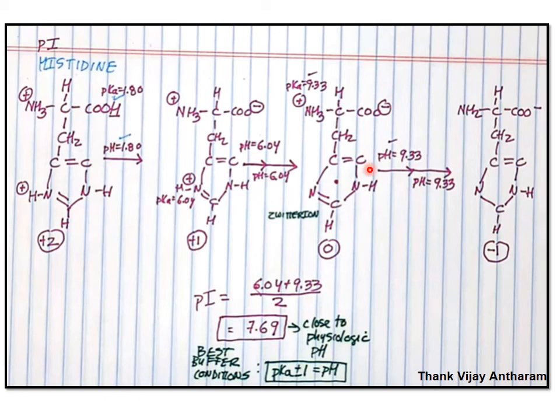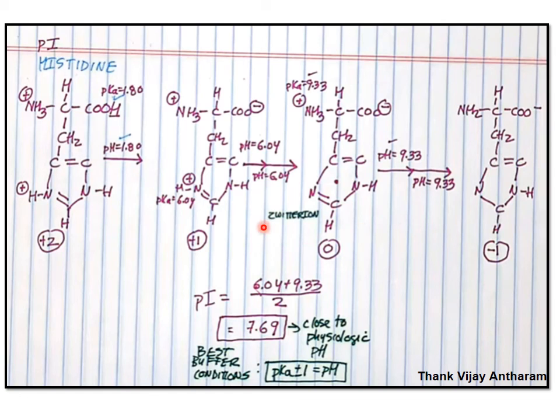Further on increasing the pH, the hydrogen is removed from the amine group, and the net charge becomes 0. Further on increasing the pH to 9.33, the deprotonation of the amino group makes the charge -1. It has only one charge, -1.